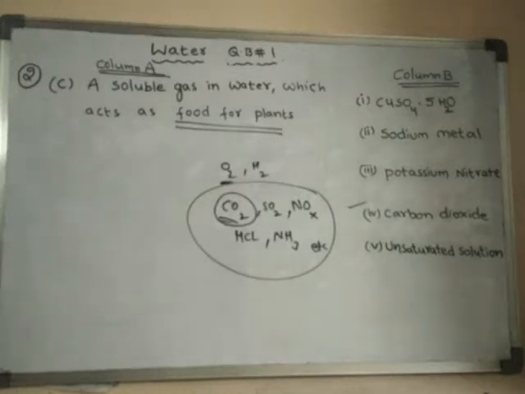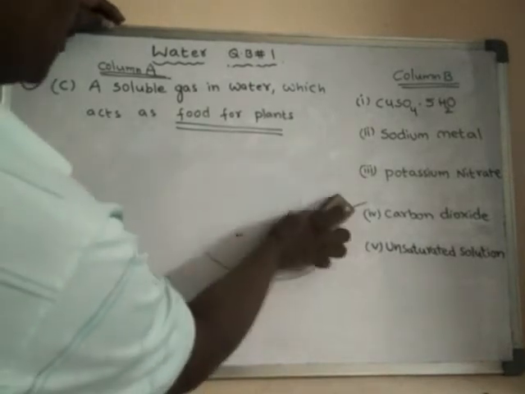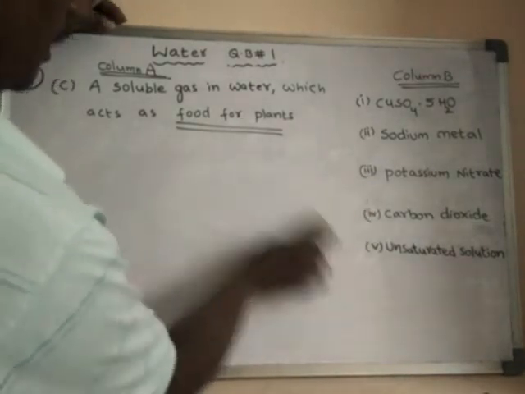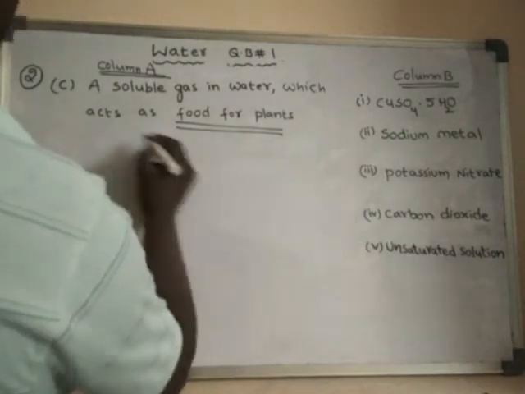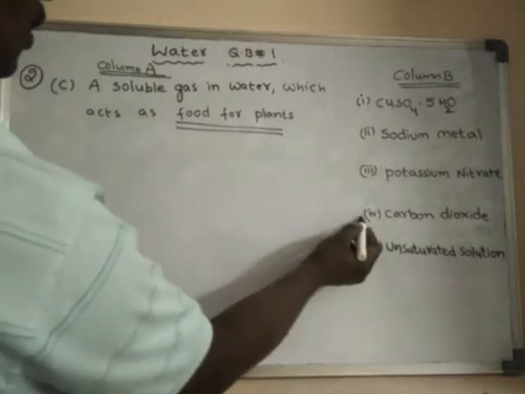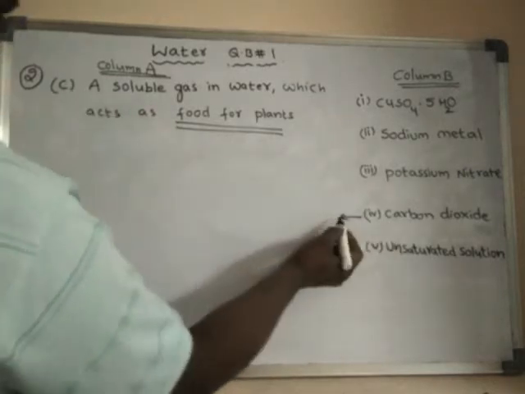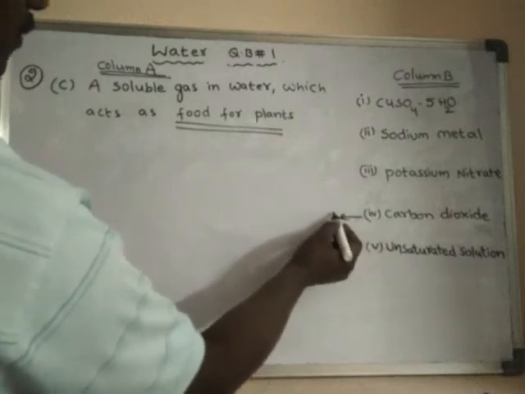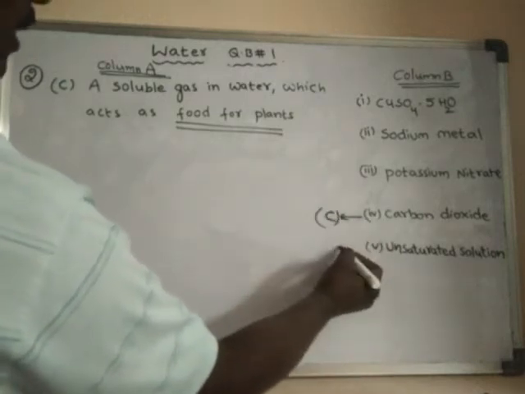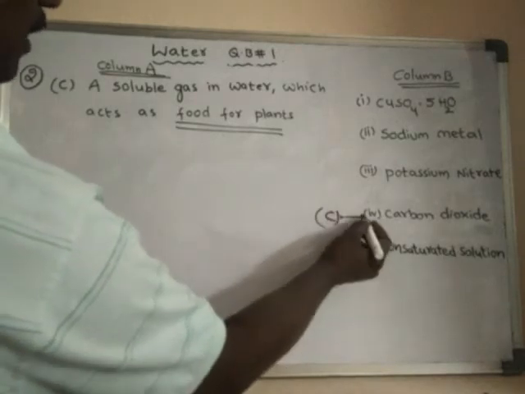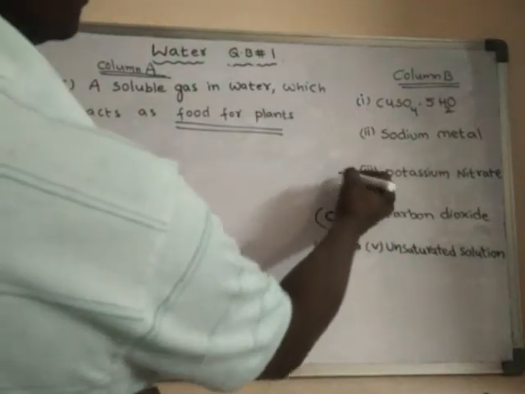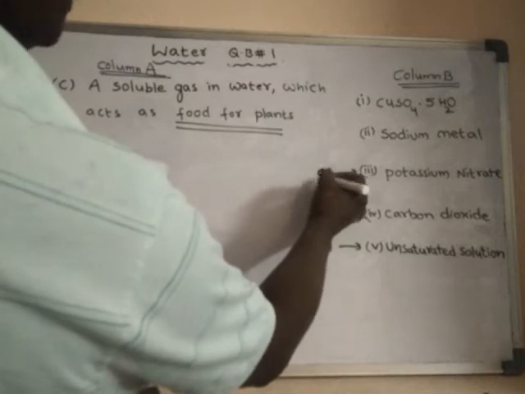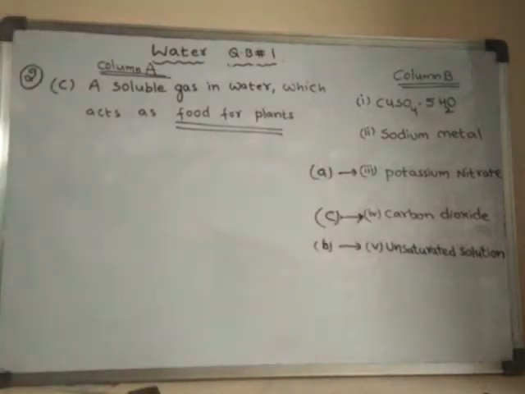So for question C, we can choose carbon dioxide as the correct answer. For C it is the fourth one, for B it is the second one, and for A it is the first one.